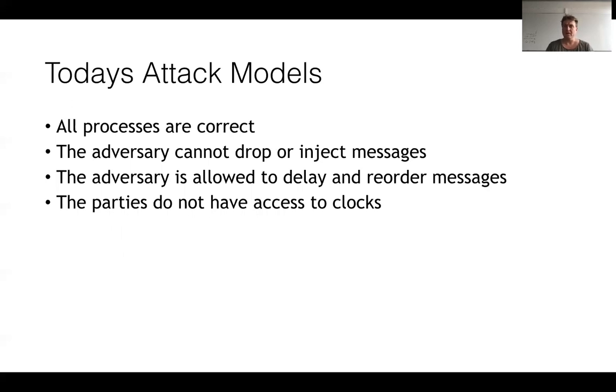So first, the attack model of this video and the next 2 is pretty optimistic. So we're going to assume that all processes are correct. So there are no crashing processes, and there's no process that is trying to screw up our protocols. We will also assume that somehow we have managed to authenticate all channels such that the adversary cannot inject messages, cannot claim to send something on my behalf. But the adversary is allowed to arbitrarily delay and reorder messages. So it can take a message I send and deliver it in 2 days, and then take the next message I send and deliver it in a second.